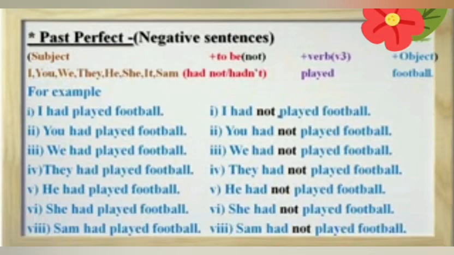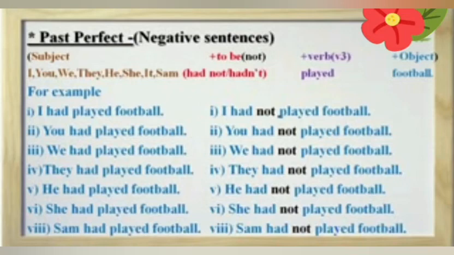Next, you had played football. You had not played football. We had played football. We had not played football. They had played football. They had not played football. He had played football. He had not played football.